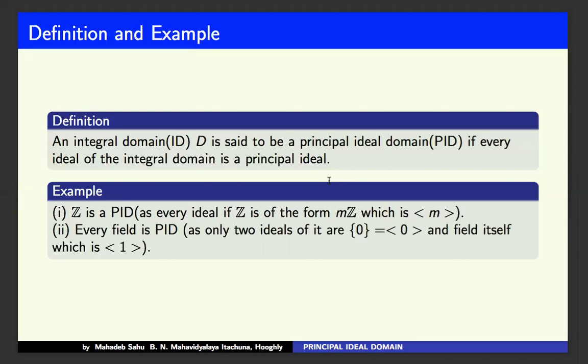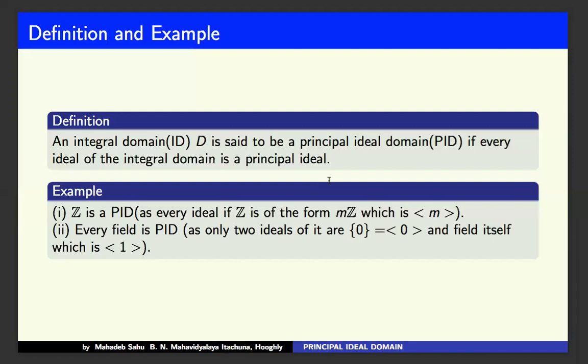Number two, every field is a PID, because every field is an integral domain, and as a field has only two ideals, there is no non-trivial ideal, and the two ideals are the trivial ideals. Number one is the zero ideal and the other is the field itself.